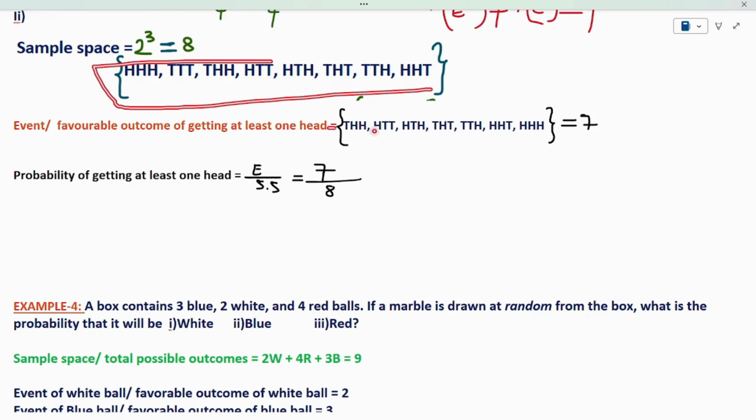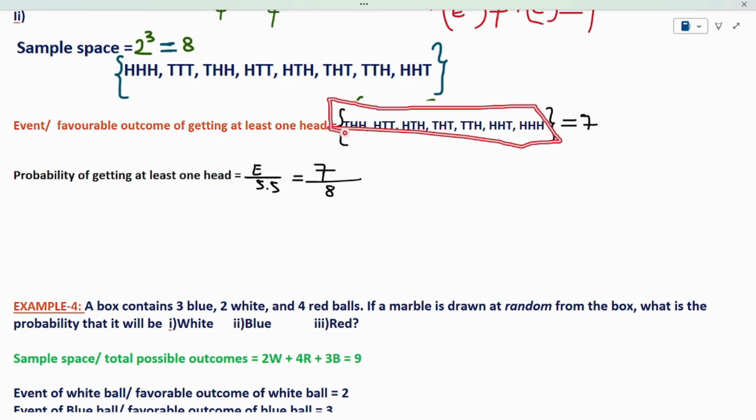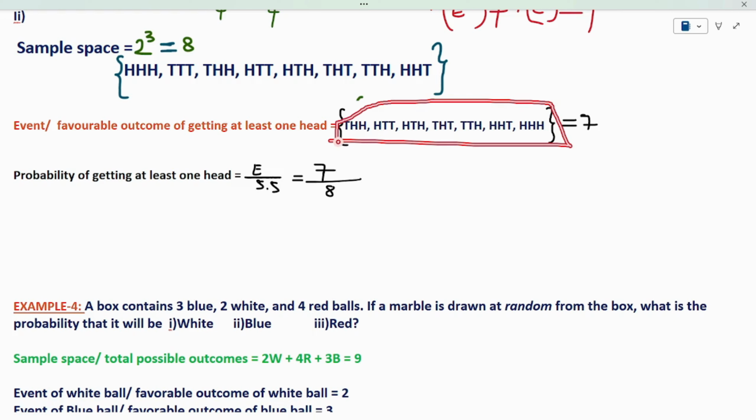So I considered 7 outcomes from the sample space. That is nothing but my event is 7, which means from the sample space 7 outcomes satisfy my condition. From the sample space, these 7 outcomes satisfy my condition. So my favorable outcome will become 7.